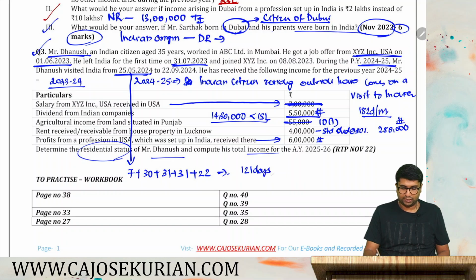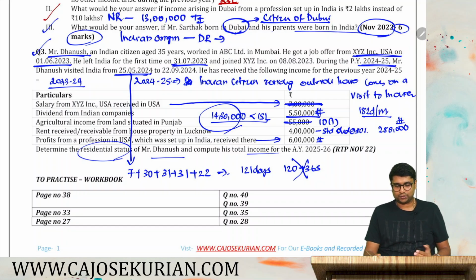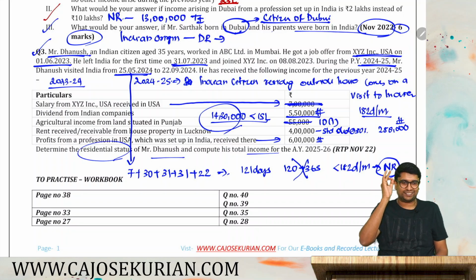121 days. But the 120 plus 365 day condition is not applicable. Why? Because his total income from Indian sources is less than 15 lakh. So 121 days is less than 182 days or more. Hence his status is non-resident. This is how you will be able to solve the answer if you study this concept in the right manner.